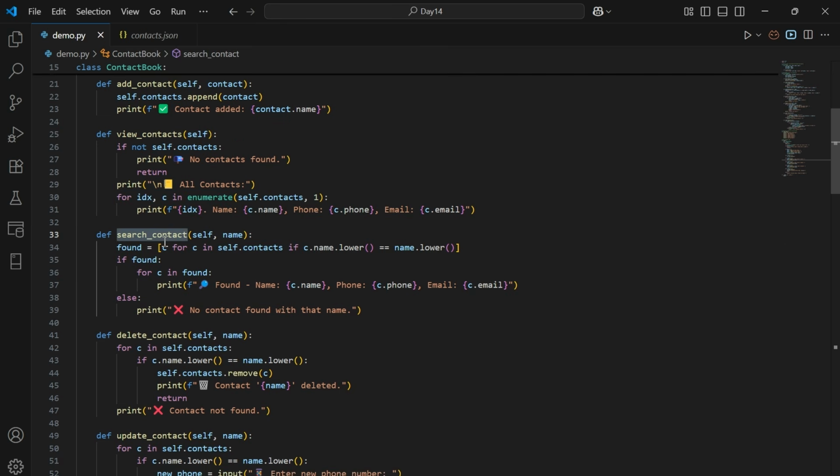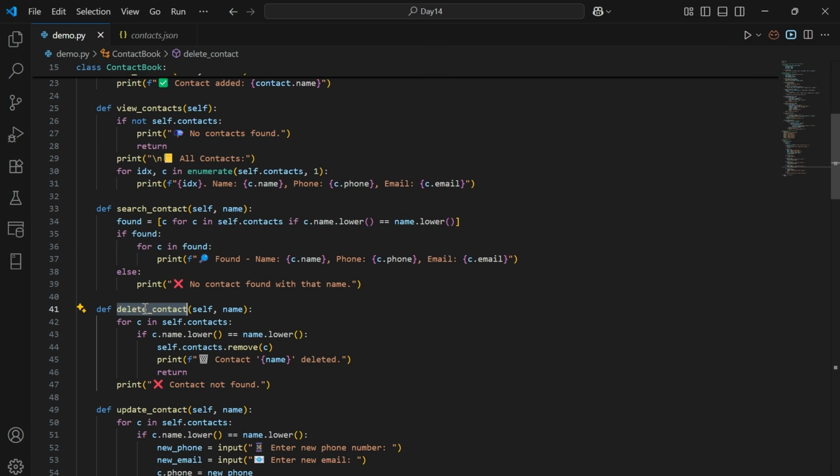Next, search_contact. This method searches for a contact by the name and loops through all the contacts and checks if the contact matches with the name or not. And if it finds one, it prints all the details. Otherwise, it prints no contact found with that name.